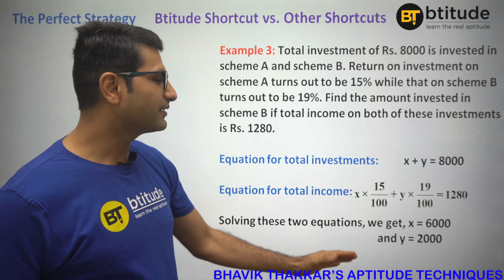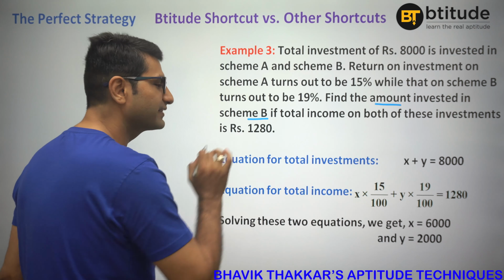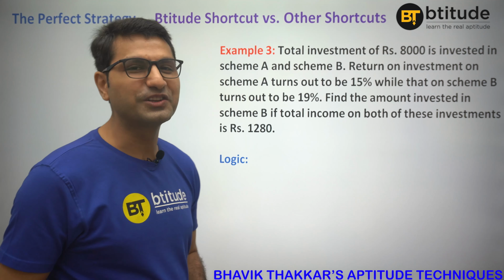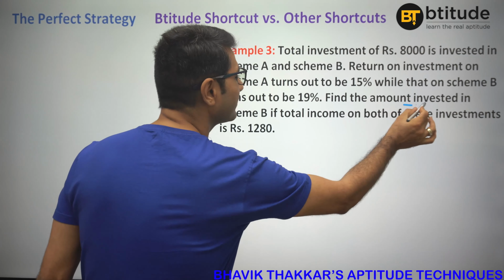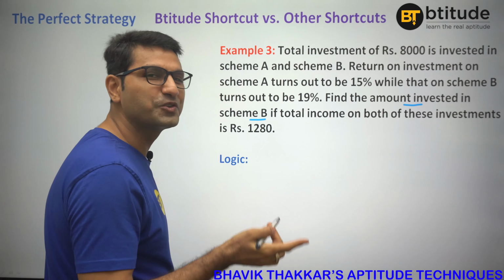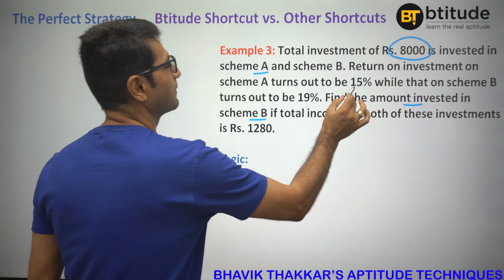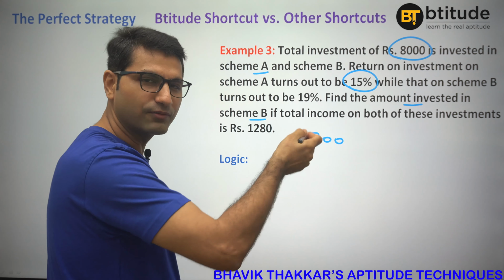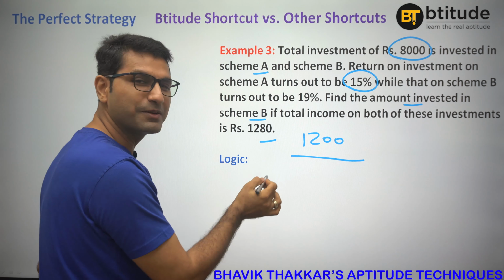So look, your answer is 2000 because we are supposed to find out the amount invested in scheme B. All right, now let us try to understand this with the logic. We are supposed to find out the amount invested in scheme B, so we would assume all is invested in scheme A. So 8000's 15% is 1200. Very easy, right? 15 into 8, 120. So 1200.